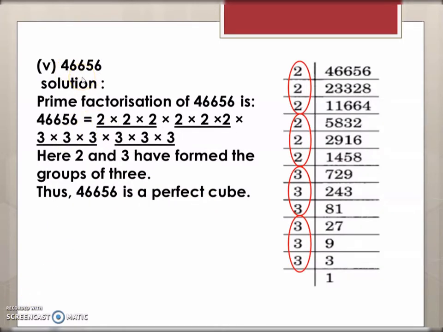So for this number 46,656, you have to check if it is a perfect cube or not. So again the same way, you will first do the prime factorization of this number and you will group the factors in groups of 3. And you will see if all factors can be arranged in groups of 3 or not. So here clearly you can see that you can arrange all the prime factors in groups of 3. You have 2 groups of 2 and 2 groups of 3 that can be formed. So this is a perfect cube.